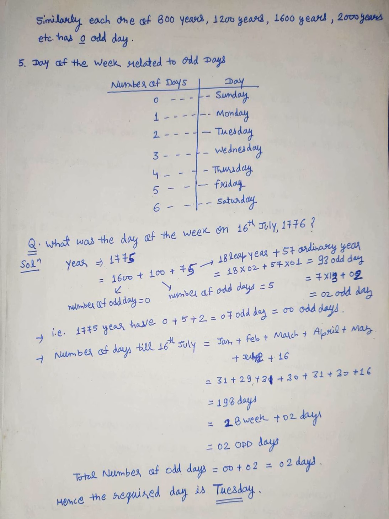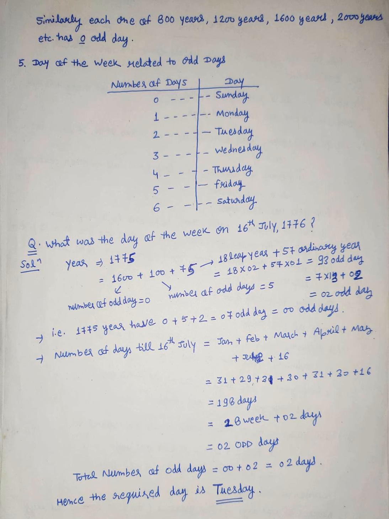We took the fourth century 1600 because in every fourth century the number of odd days is 0. In 100 years the number of odd days is 5, as we discussed.